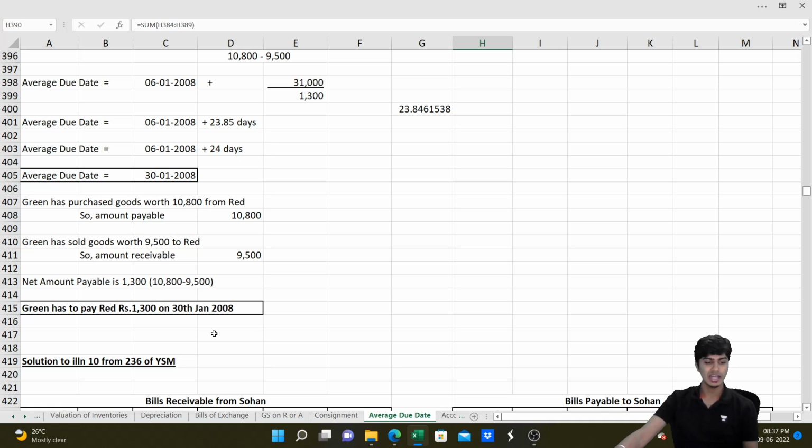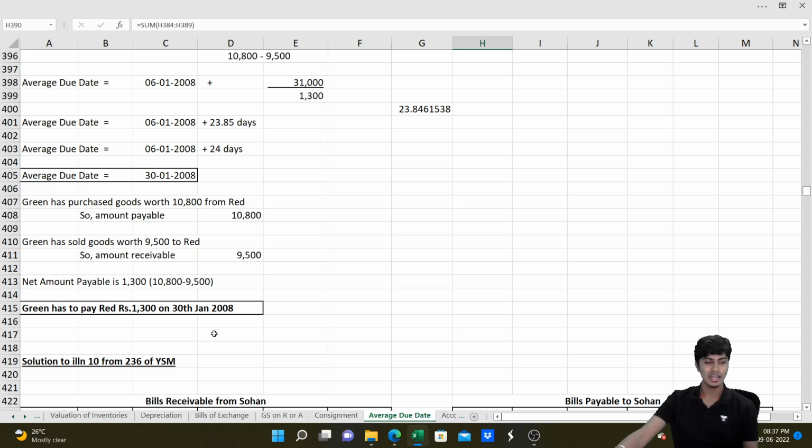If these kinds of questions come, do the normal computation of average due date, and interest will be paid when the date of payment is after the average due date. If they are willing to pay 100 rupees as interest, for that total amount, compute the period. We know the formula for interest, no? Interest is equal to P into T into R. We know the interest amount, the total amount, and the rate of interest. Find the time component, add so many days to the average due date. That will be the delayed date of payment, because of which interest has to be paid.